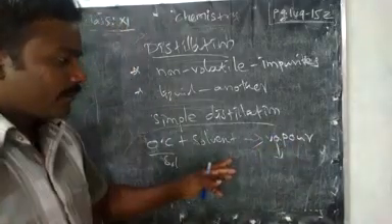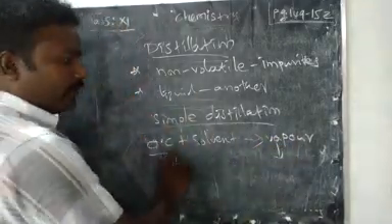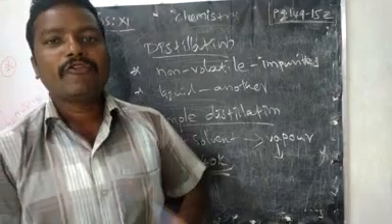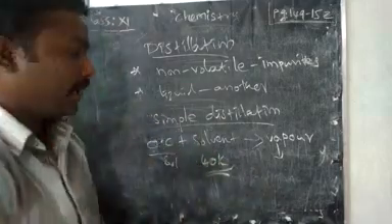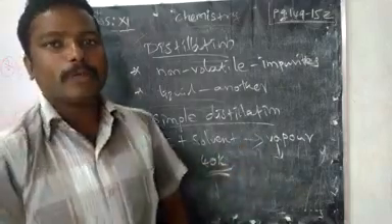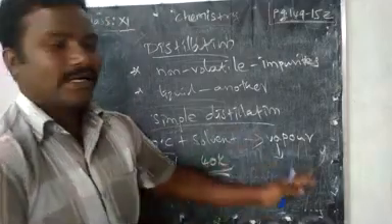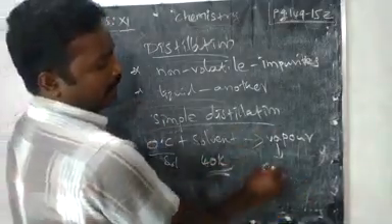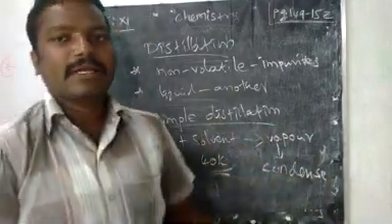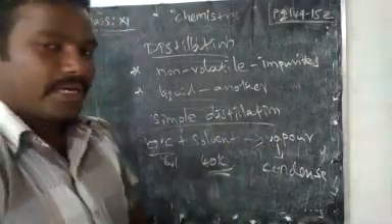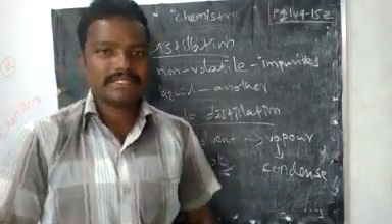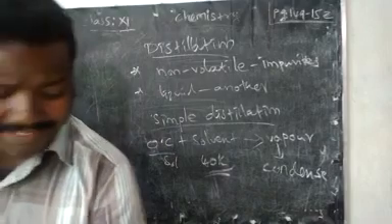Okay, so here there is only one condition: the liquids should have a boiling point difference of at least 40 Kelvin. Then we can take it for simple distillation. Because of the difference in their boiling points, only one type of compound will convert into vapor. Then we can condense this vapor and separate one liquid from the other liquid. Any non-volatile compound will be left in the heating flask itself. Yes, examples are also given.